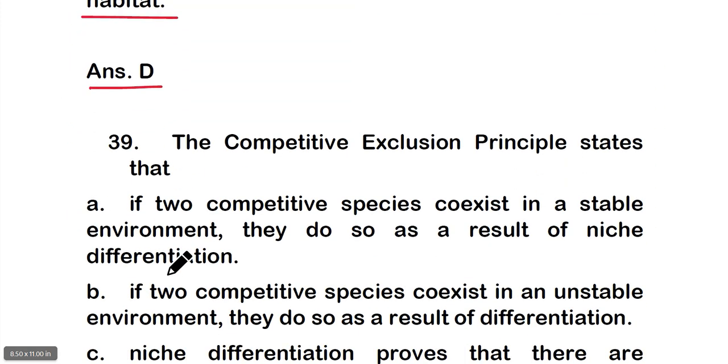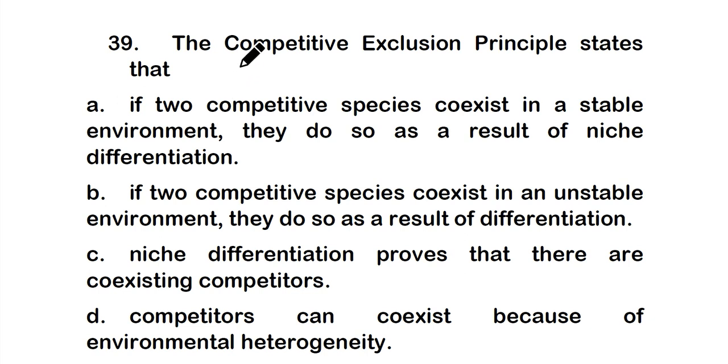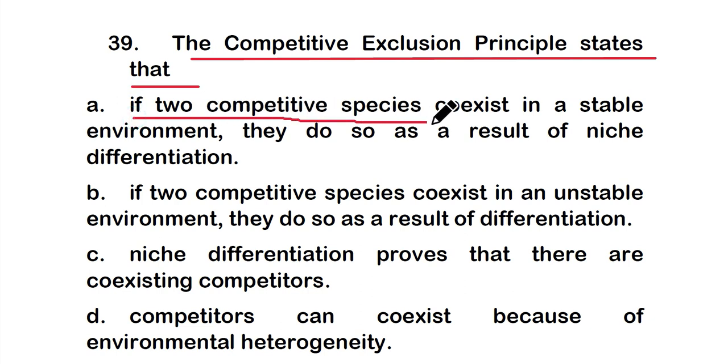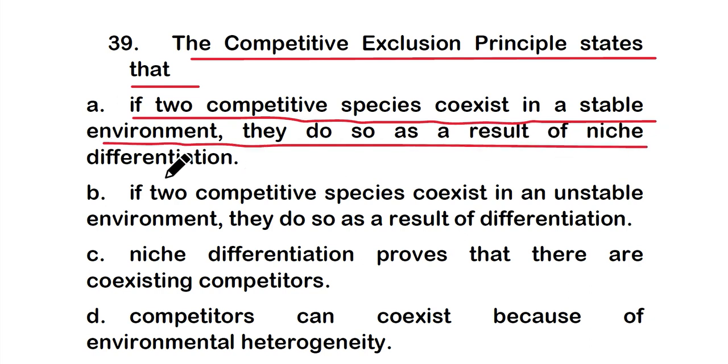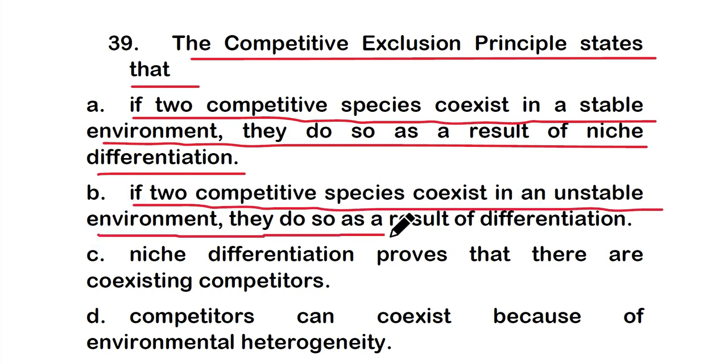So the next one is question number 39. The competitive exclusion principle states that option A, if two competitive species coexist in a stable environment, they do so as a result of niche differentiation. Or option B, if two competitive species coexist in an unstable environment, they do so as a result of differentiation.